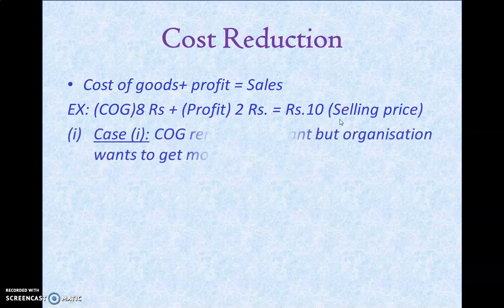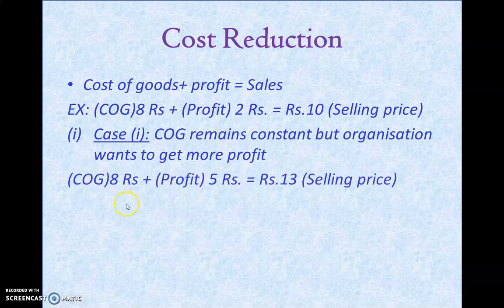Take for example case 1. Here the COG remains constant, but the organization wants to get more profit. See, the cost of goods sold is 8 rupees, but you are increasing your profit from 2 rupees to 5 rupees. What would happen? Automatically the selling price increases from 10 to 13 rupees. This is not an advisable idea, because if you increase your selling price, automatically you will lose your sales volume in the market. People easily switch over from your product to another product. So this is not an acceptable idea.